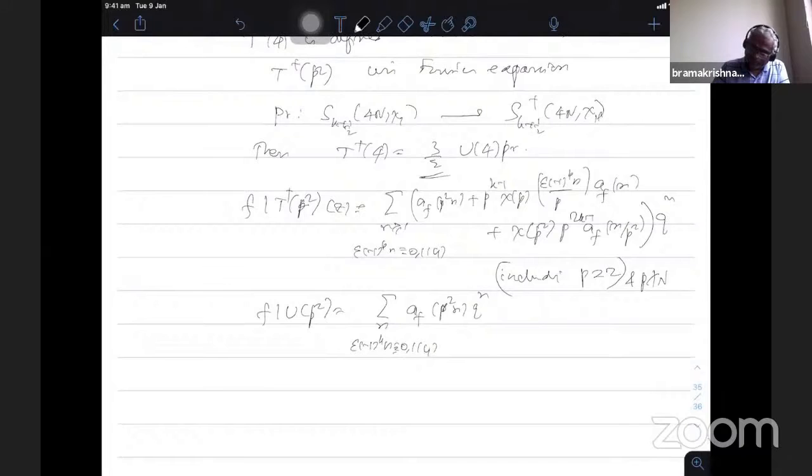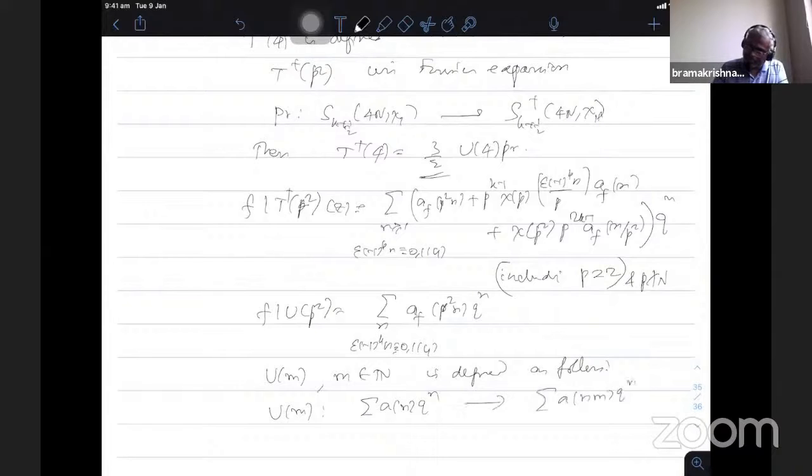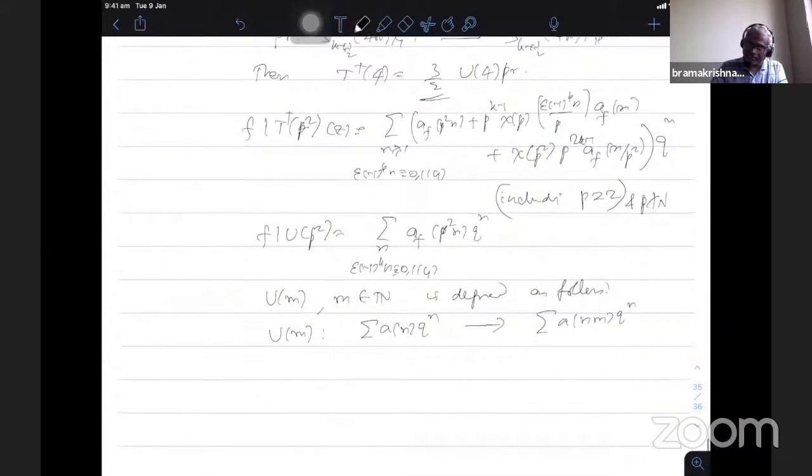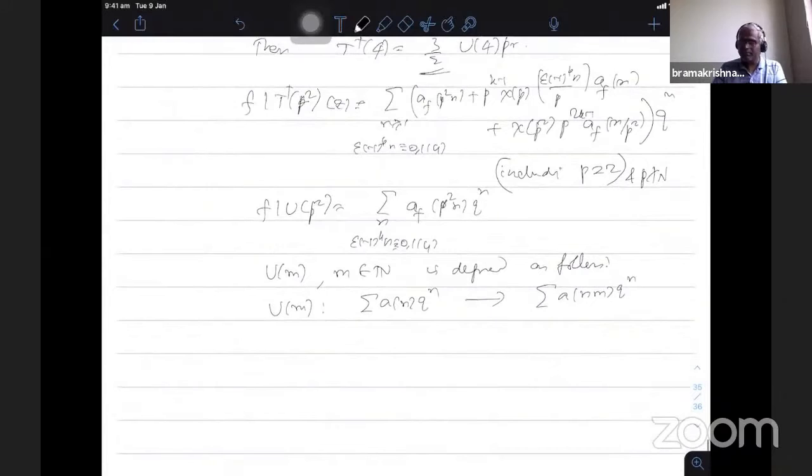One can also define the U operator in general: for m any natural number, on Fourier expansion, U_m takes the expansion of a_n q^n to the sum of a_{nm} q^n. So it takes the nm-th coefficient to the n-th coefficient. One can show that whenever m divides the level, it is a Hecke operator and preserves the space. Otherwise, we only have the Fourier expansion.